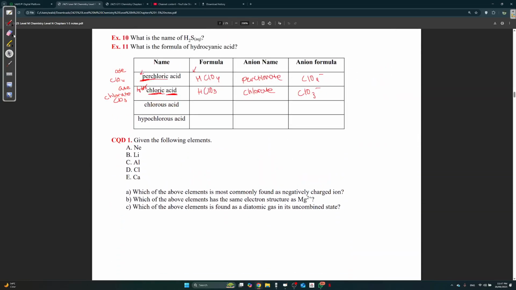Moving on. Chlorous acid. There's no hydro and there's no IC. So what does it mean? It means I'm ending with IDE. If there's no hydro and there's no IC, it means your anion ends with IDE. So it's just going to be chloride ion. Sorry, I mean ITE.